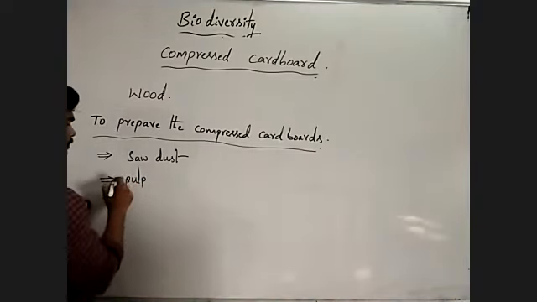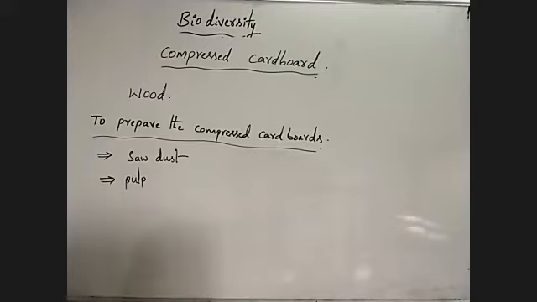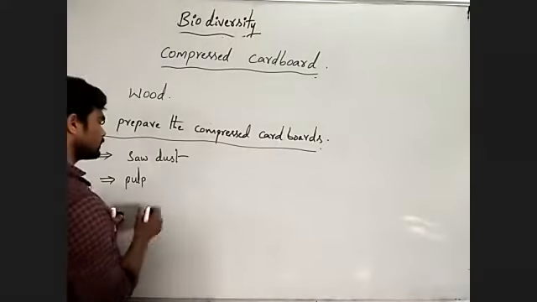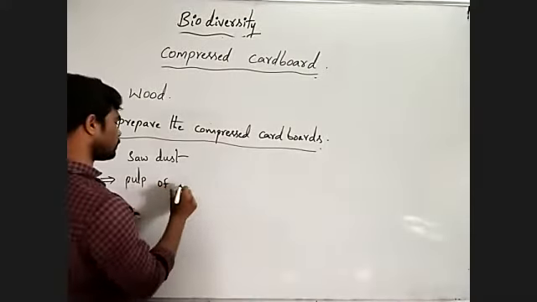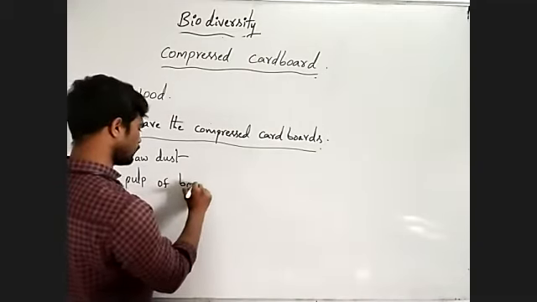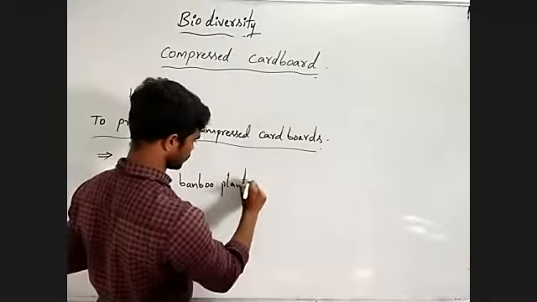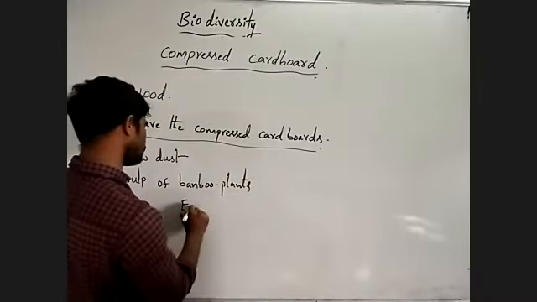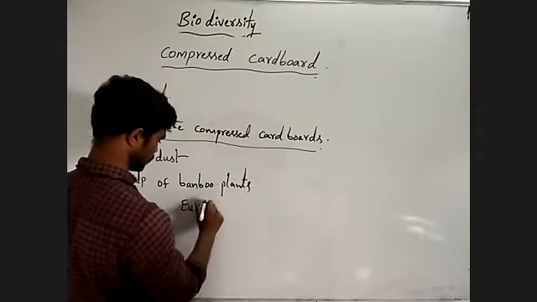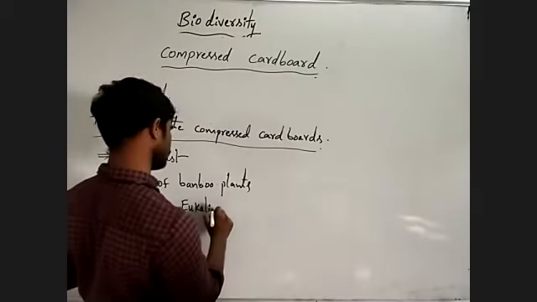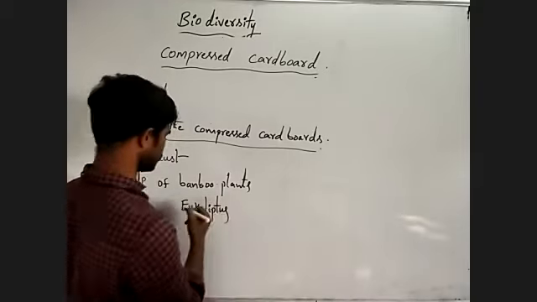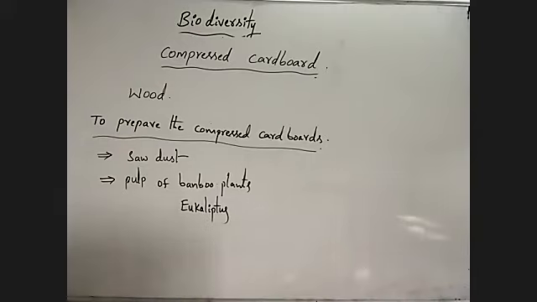Pulp of the small plants, or pulp of the different plants. Actually pulp of bamboo plants or eucalyptus plants.